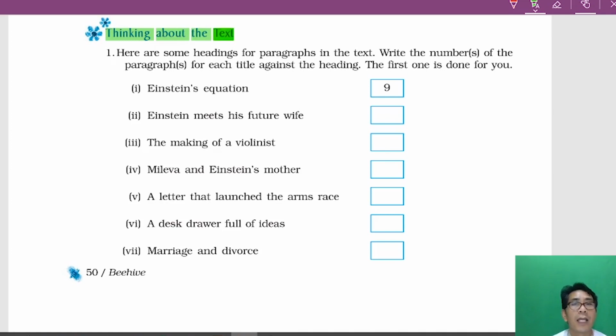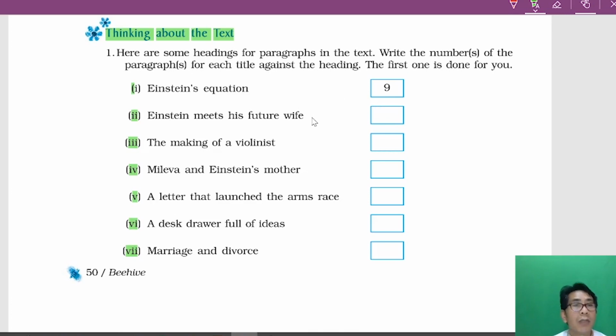You got it? Now the first one: here are some headings for paragraphs in the text. Write the numbers of the paragraphs for each title against the heading. The first one is done for you. These are the paragraph headings. There are many paragraphs which talk about Albert Einstein, and you have to write the number of the paragraph. For example, Einstein equation, this one you will find in para number 9.